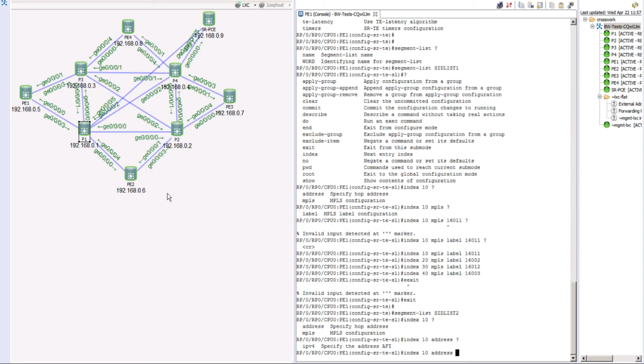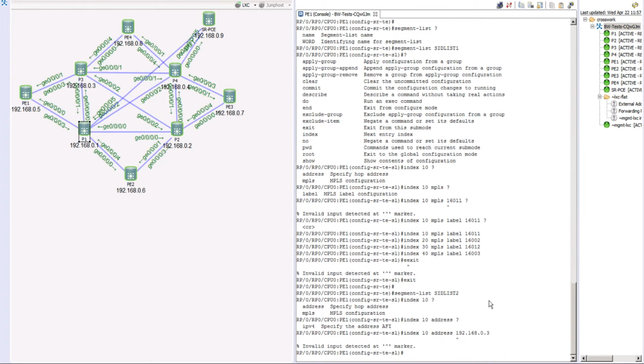So the next hop in this case is, let's say we want to use this one, 190, or maybe let's pick the other path. 192.168.0.3. So let's say 192.168.0.3. I think, yeah, I forgot to write the IPv4 because this is an IXR platform. So we'll have to say IPv4.